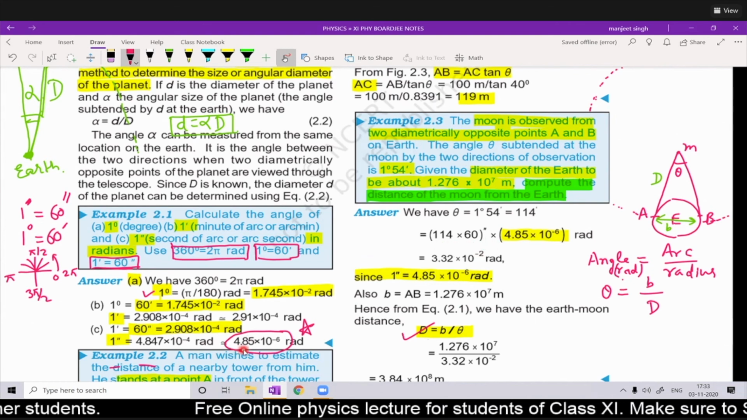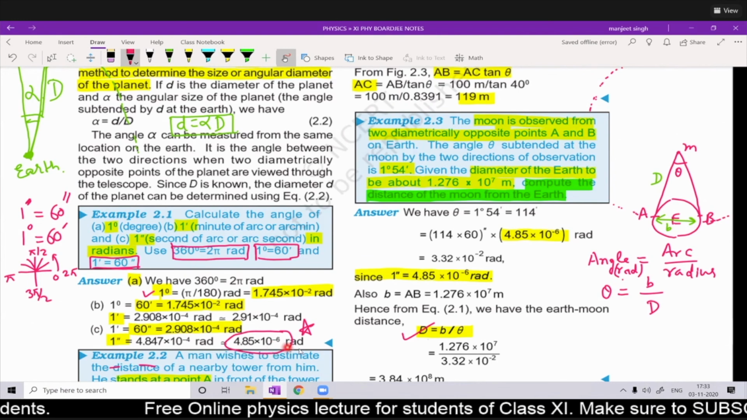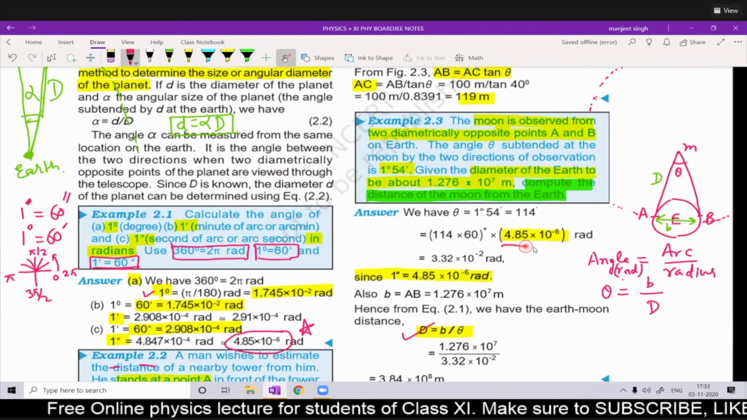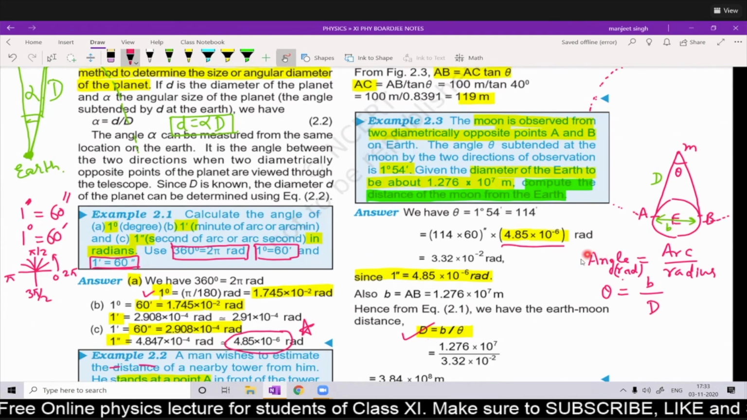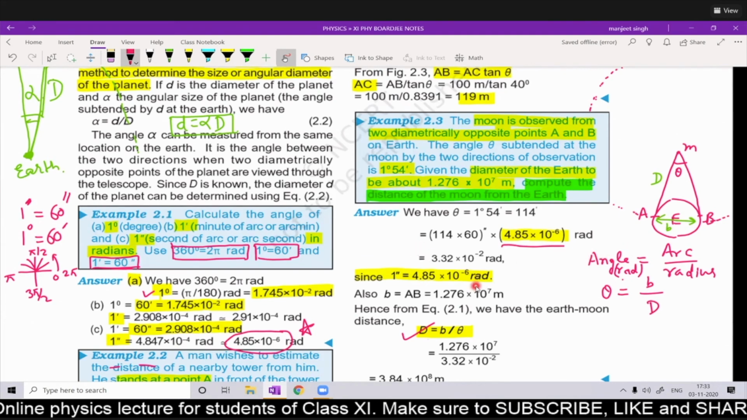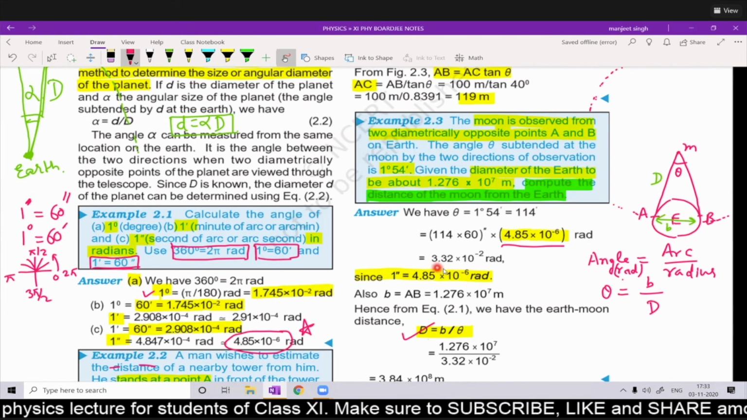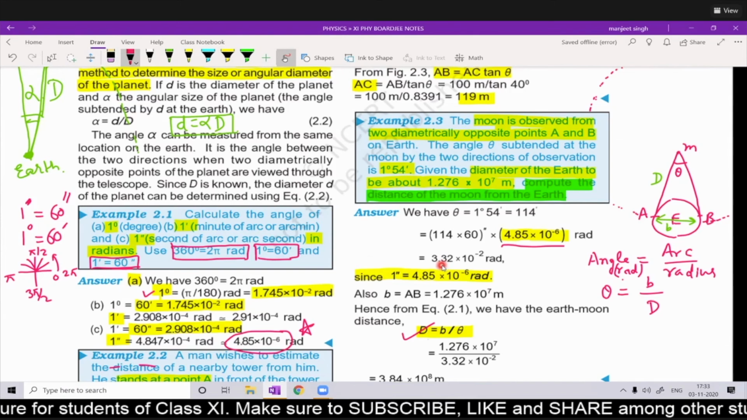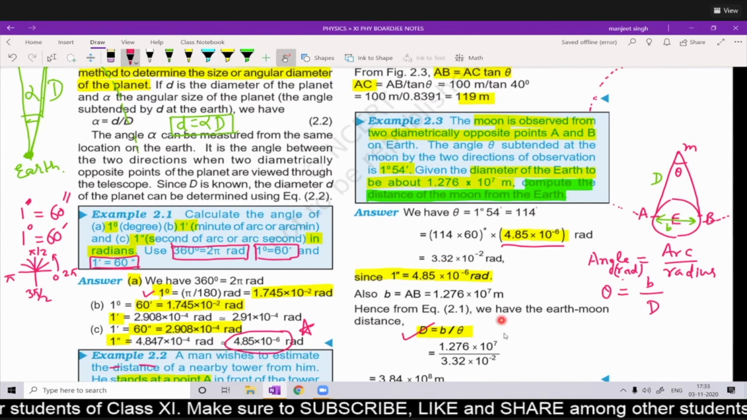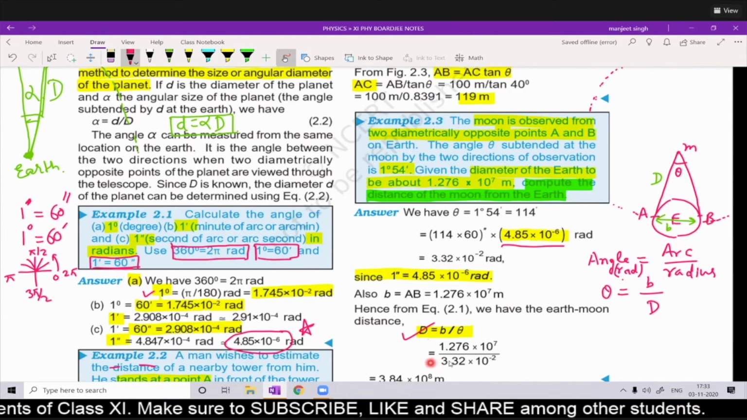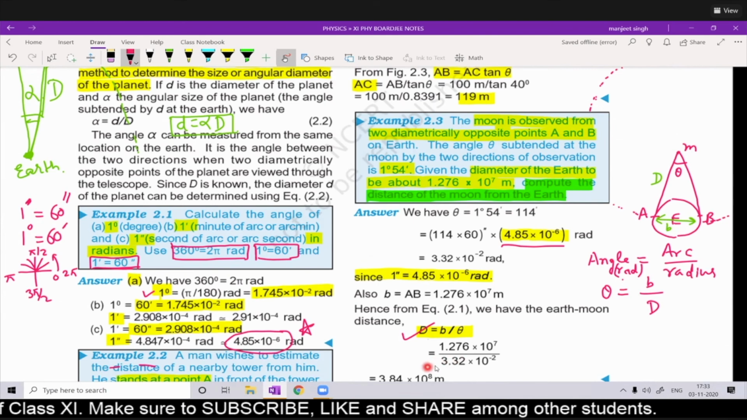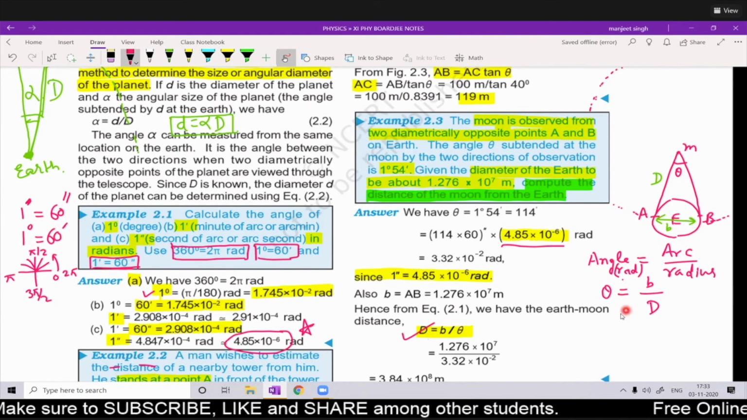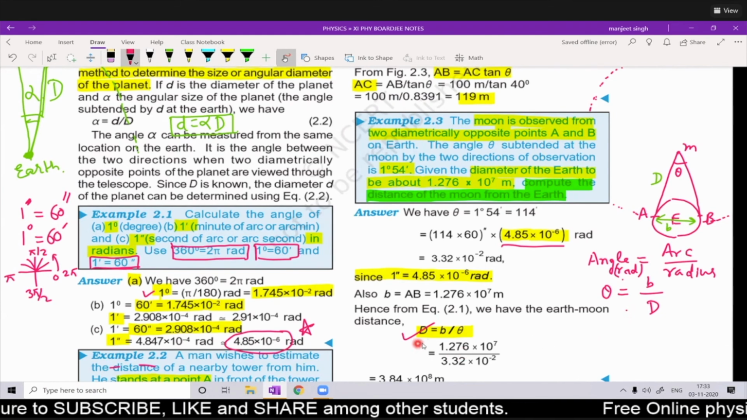Now in 1 second, 4.85 into 10 power minus 6 radians are there. So we directly multiply by this factor 4.85 into 10 power minus 6 radians. So this comes out to be 3.32 into 10 power minus 2 radians. Now it has been converted into radians. Now we can use the formula D is equal to B upon theta. This formula we will be using.